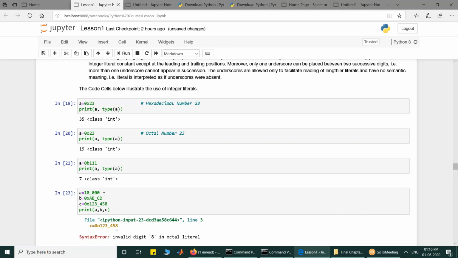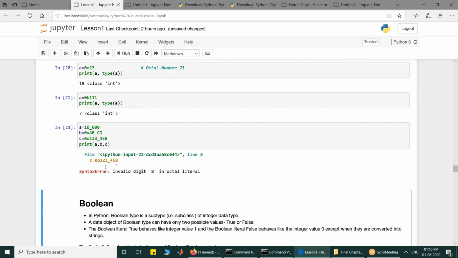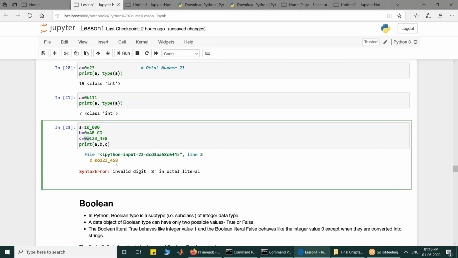The reason is that the leading 0 says it is an octal number, and in an octal number, only the digits 0 through 7 are allowed. Since I have put digit 8 here, 8 is not allowed in an octal literal. Literal means the value. So if you are writing an integer value in octal, base 8, you cannot use digit 8 onwards.